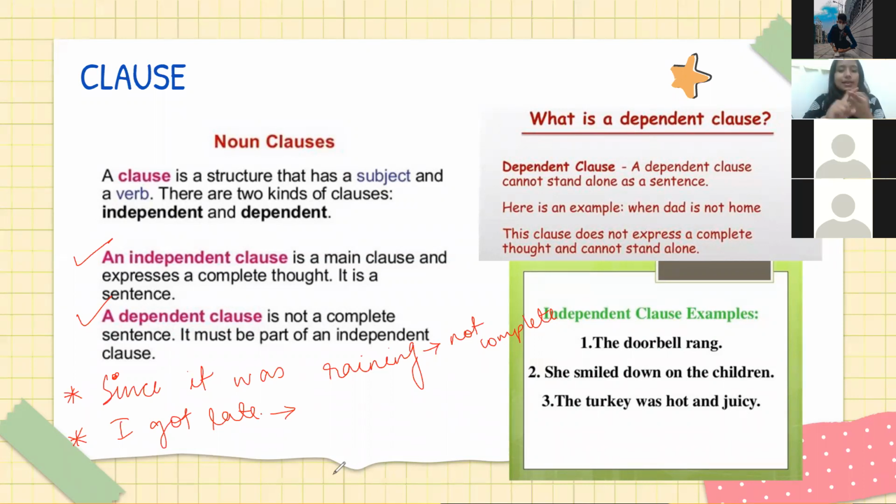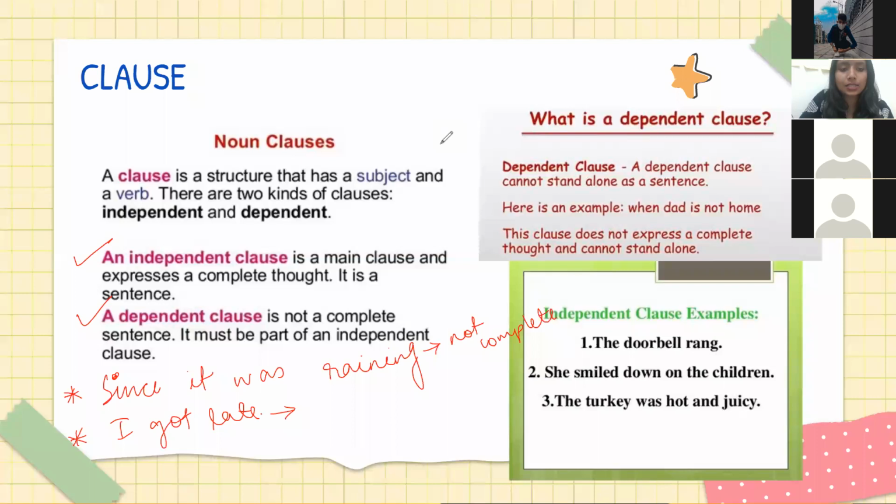If somebody asks me, hey Rohini, what are you doing here at this time? And I say, I got late. क्या उसका समझ आ रहा है? Can you understand the meaning that I got late? Yes, ma'am. So is it a complete sentence? No, ma'am. Okay, fine. Same question if somebody is asking me, hey Rohini, what are you doing here at this time?